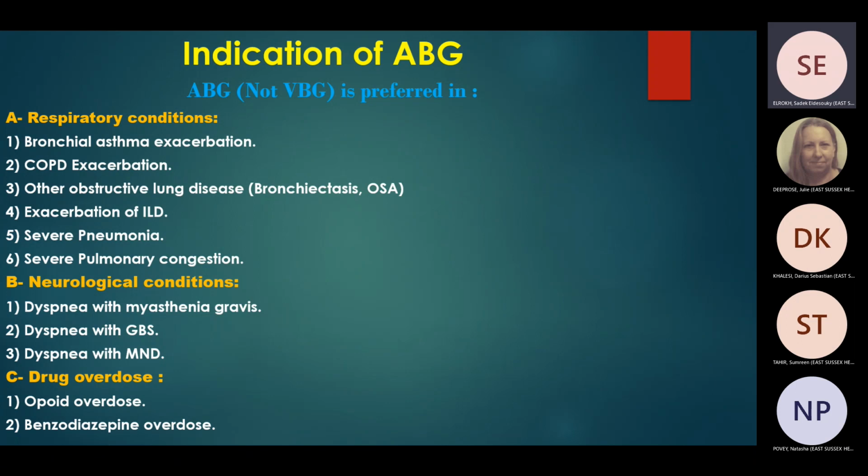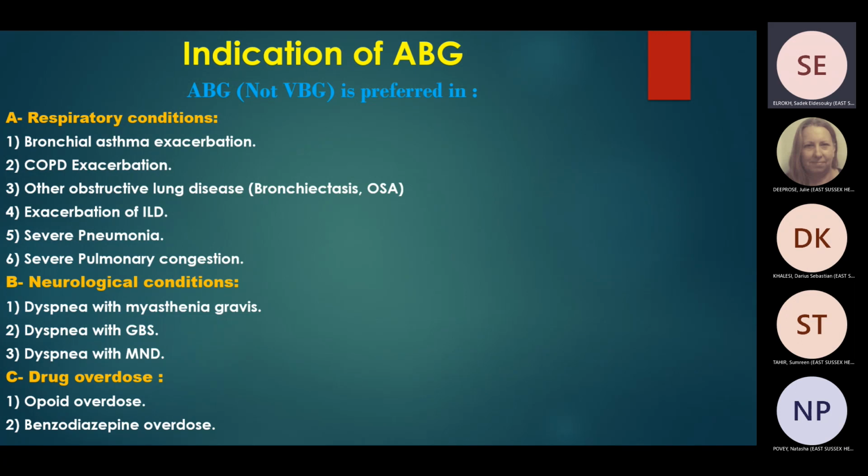Other indications for ABG, not VBG, ABG is the most specific, is neurological disorder like shortness of breath or dyspnea in a case of myasthenia gravis, for myasthenia gravis crisis. Also dyspnea with GBS, Guillain-Barré syndrome, because in advanced stage of Guillain-Barré syndrome, the patient may present with respiratory failure.